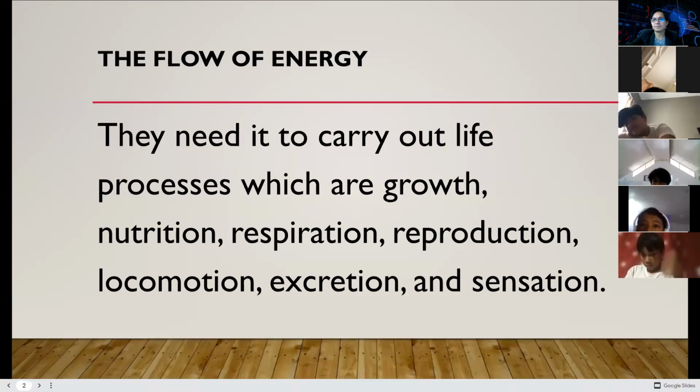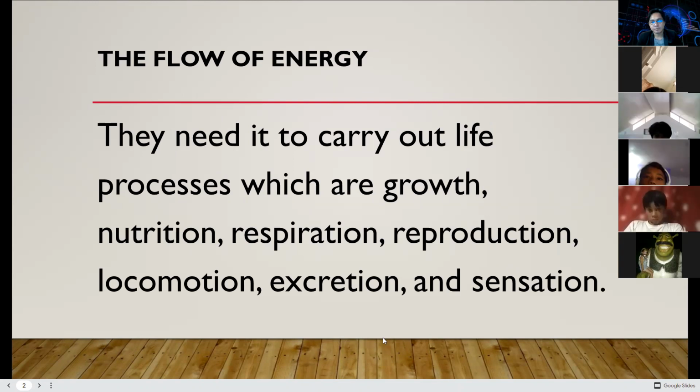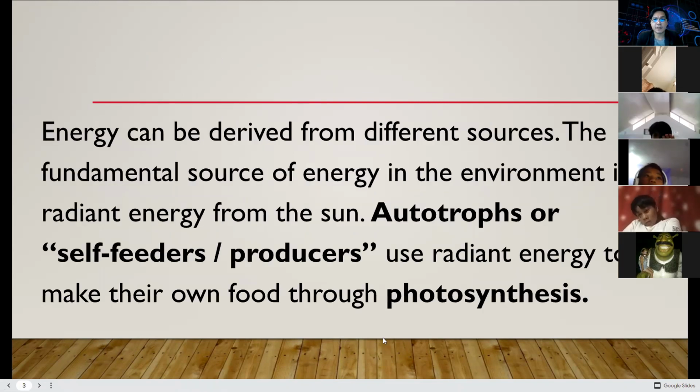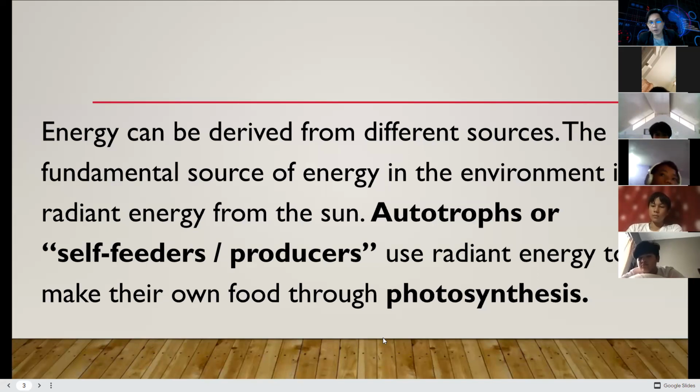The flow of energy. Since we're talking about the circle of life, we're also talking about energy. They need it to carry out life processes, which are growth, nutrition, respiration, reproduction, locomotion, excretion, and sensation. Energy can be derived from different sources. The fundamental source of energy in the environment is the radiant energy from the sun, or the ultraviolet rays from the sun, or the photons from the sun.